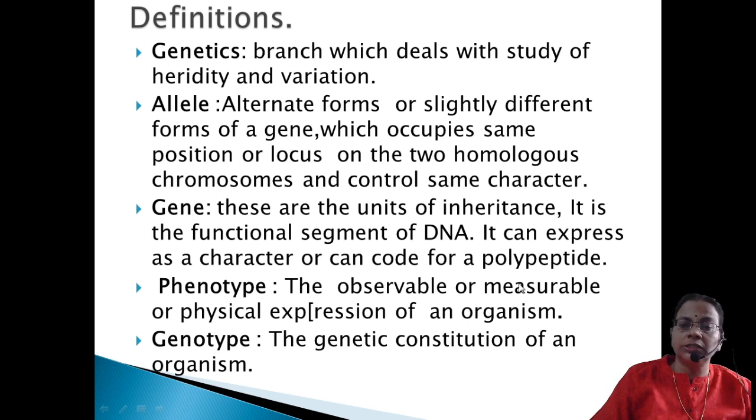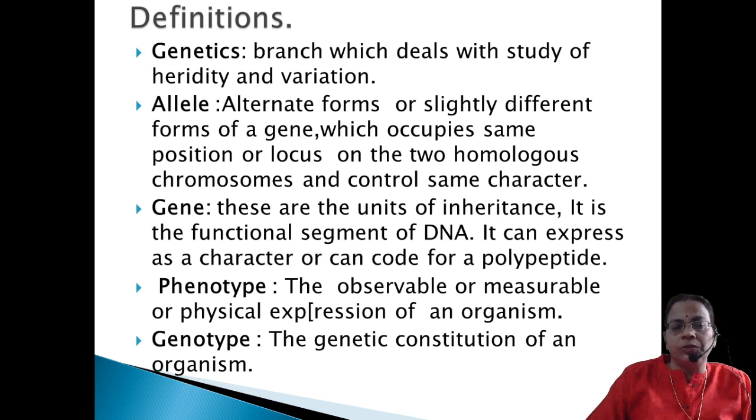How will you measure the blood group? We will take the blood sample from the person and spread it on the slide, and we will observe it through the microscope with the help of solutions which contain antibodies. So with the help of that we can find out. So it need not always be observable, in some cases it has to be measured. So the phenotype means the observable or measurable physical expression of an organism. Then the next one is genotype.